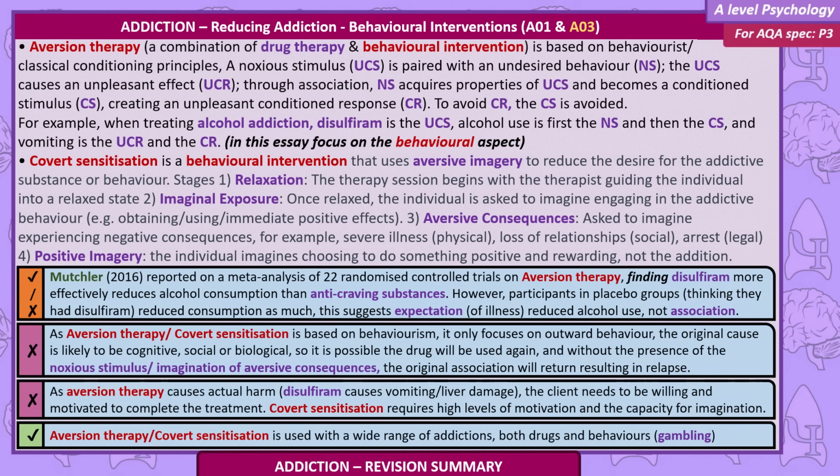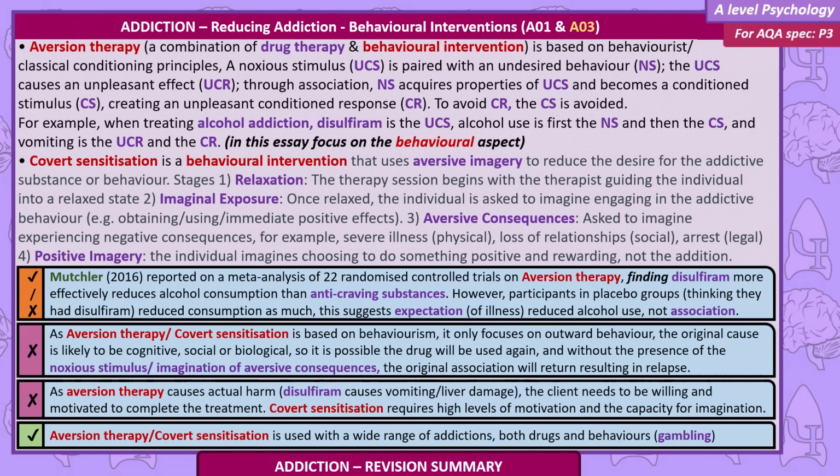Muchler, 2016, reported on a meta-analysis of 22 randomized controlled trials on aversion therapy, finding disulfiram more effectively reduces alcohol consumption than anti-craving substances. However, participants in placebo groups, thinking they had disulfiram, reduced consumption as much. This suggests expectation reduced alcohol use, not association.